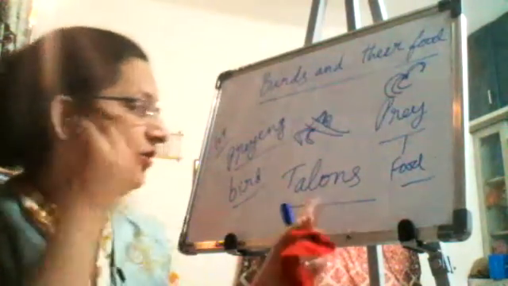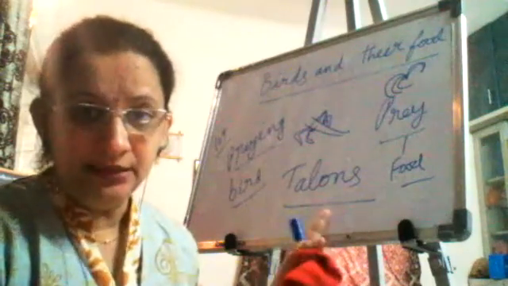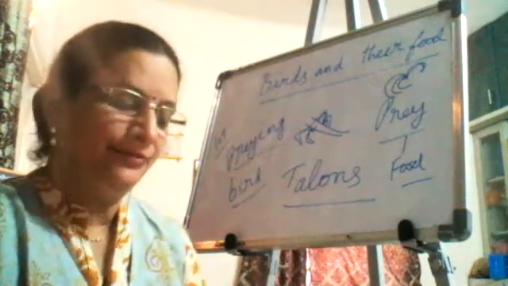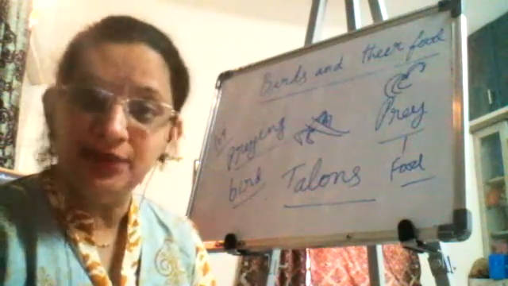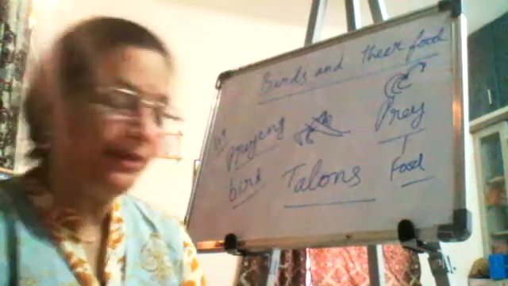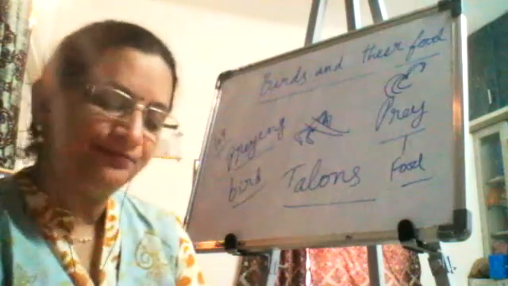What are the strong claws of the eagle called? Talons. Very good. So if you read the lesson twice, you will understand and you will remember the important points. Now, see the picture, you will easily understand how strong the talons of the eagle are. This is the eagle and these are the talons of the eagle.